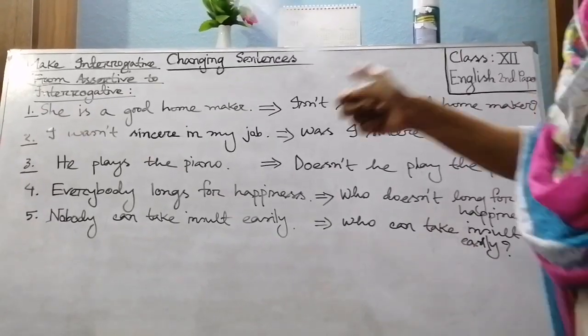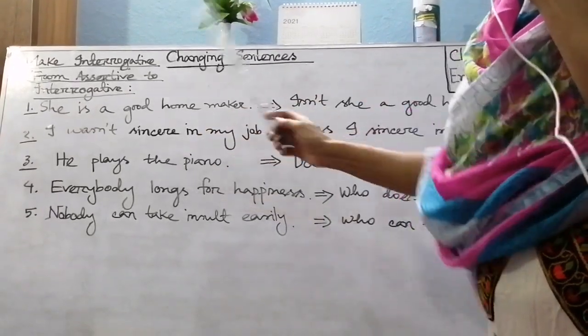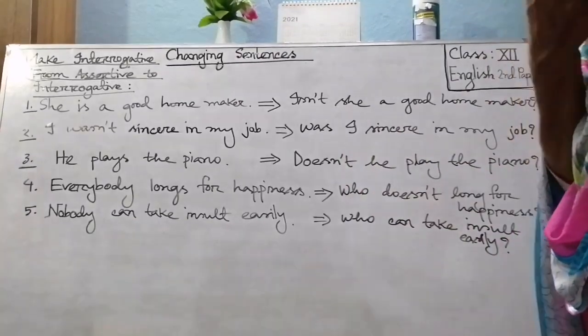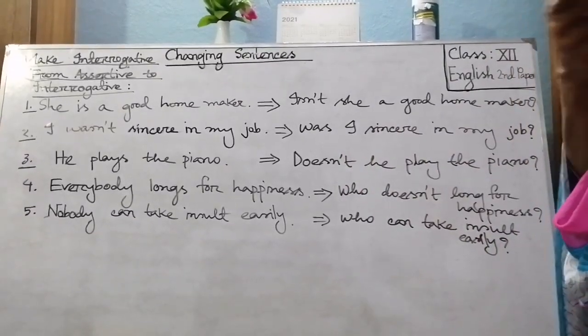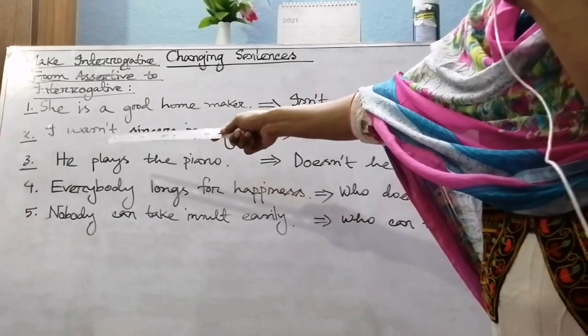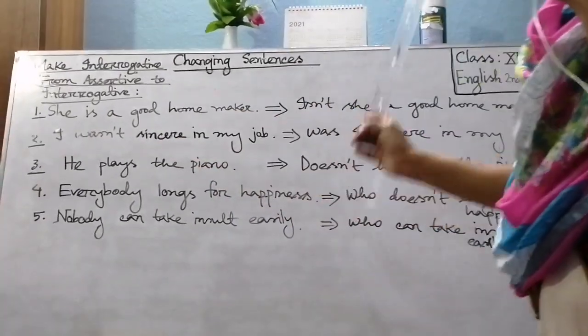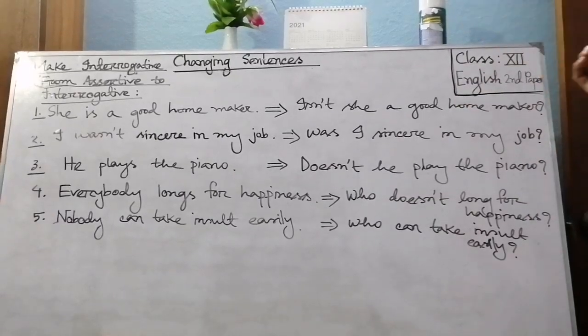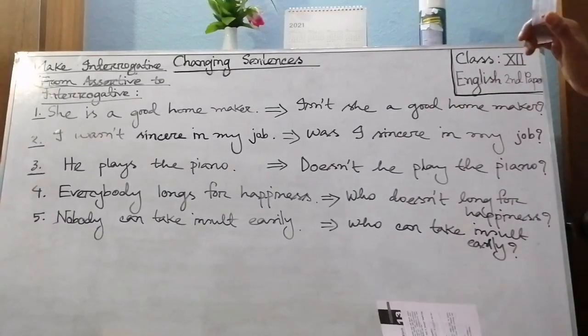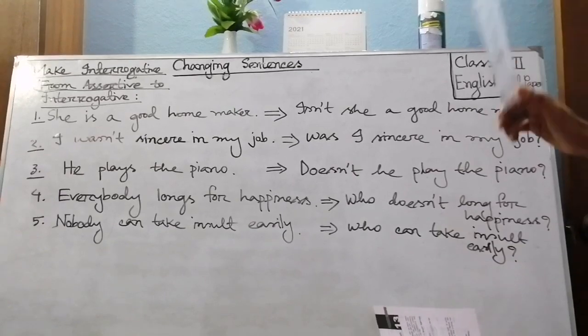And if I say here, I play the piano, then what will be the correct answer, my dear students, to make it interrogative? Yes, my dear students, you are right. That is, the subject is I, then play. I play the piano. If we write the sentence this way, the correct answer will be: don't I play the piano? Don't I play the piano?